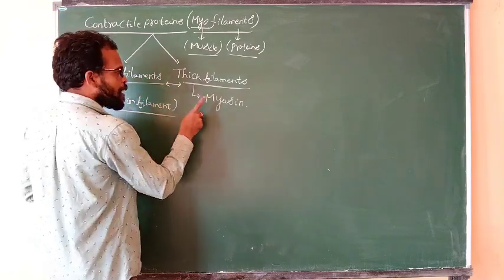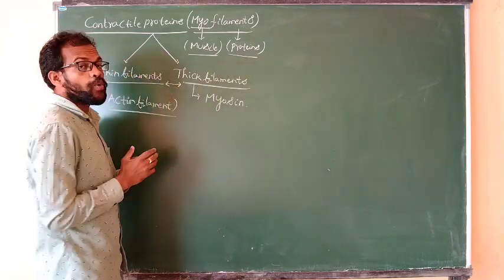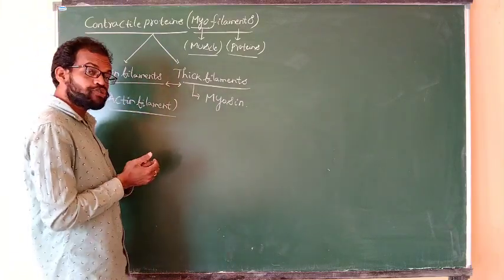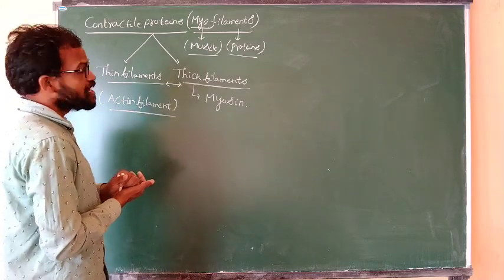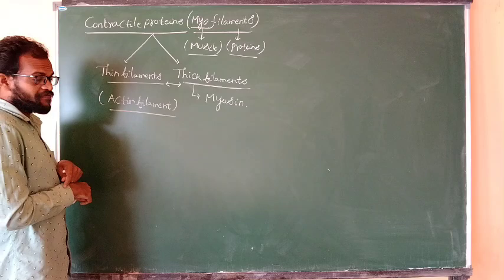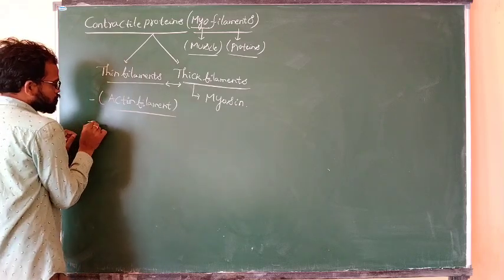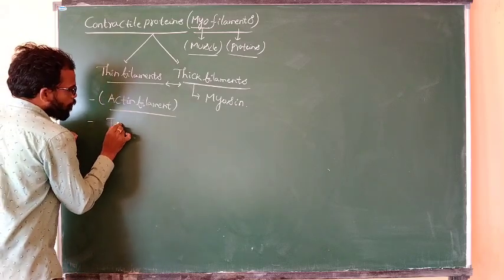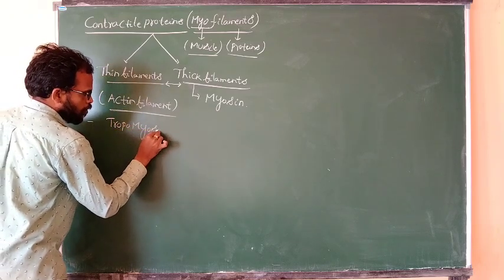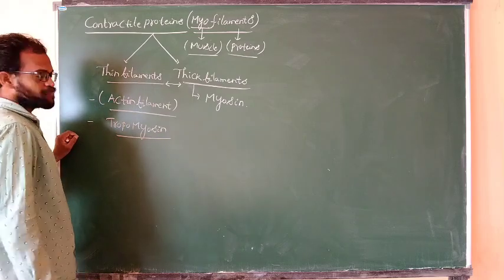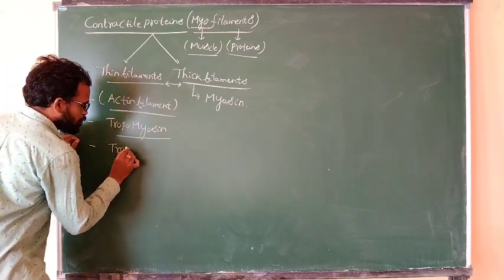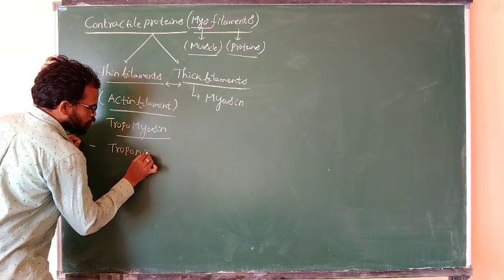Actin filament, myosin filament, and also other proteins participate in the mechanism of muscle contraction. What are the other filaments? Tropomyosin filament, and also troponin proteins.